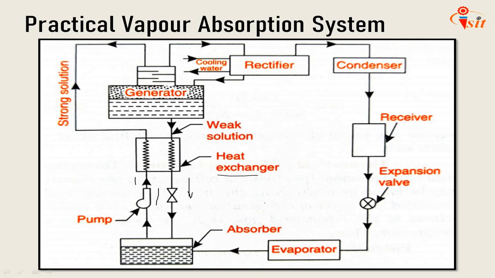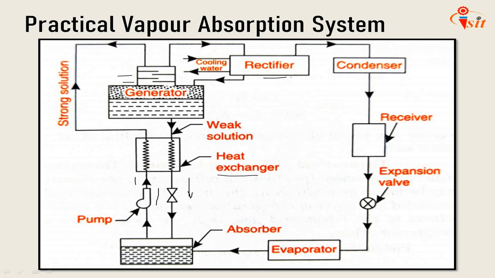So what is the role of the analyzer here? An analyzer consists of a series of trays mounted above the generator. So here it is. Its main function is to remove partly some of the unwanted water particles associated with the ammonia vapor going to the condenser. If these water vapors are permitted to enter the condenser, they may enter the expansion valve and freeze. As a result, the pipeline may be choked. Okay, so that is the role of the analyzer.